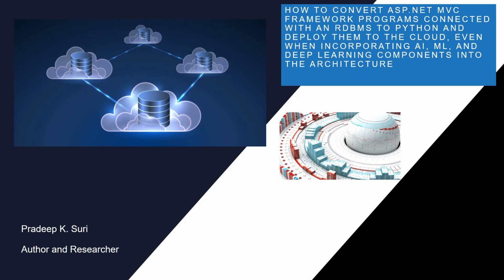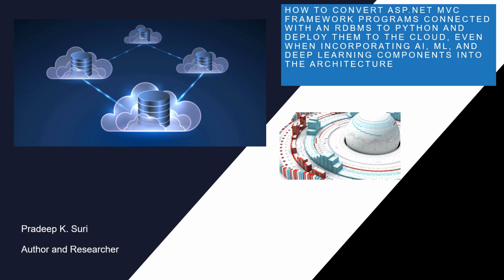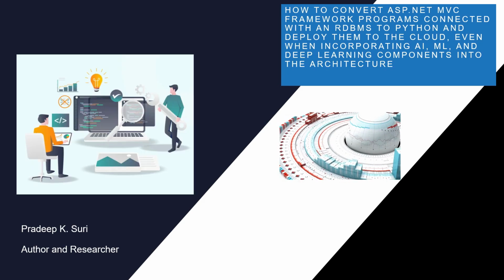5. Migrate the database. If the ASP.NET MVC application is using an RDBMS, you'll need to migrate the database schema to a format compatible with Python's database libraries. Export the database schema and data from the RDBMS and import it into a compatible database system like PostgreSQL or MySQL.